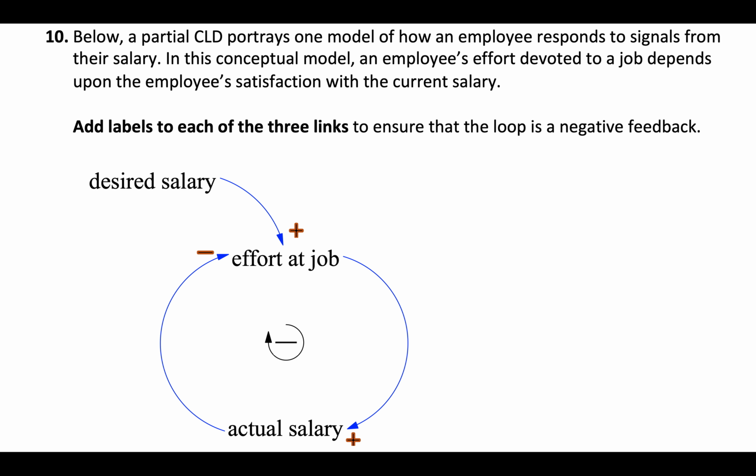And so these are the labels I was expecting. So there's a plus here, if you can't see it because it's kind of cut off a little bit, a plus on this link down here, and then a minus on this link. And so this plus and this minus are what participate in this negative feedback loop.